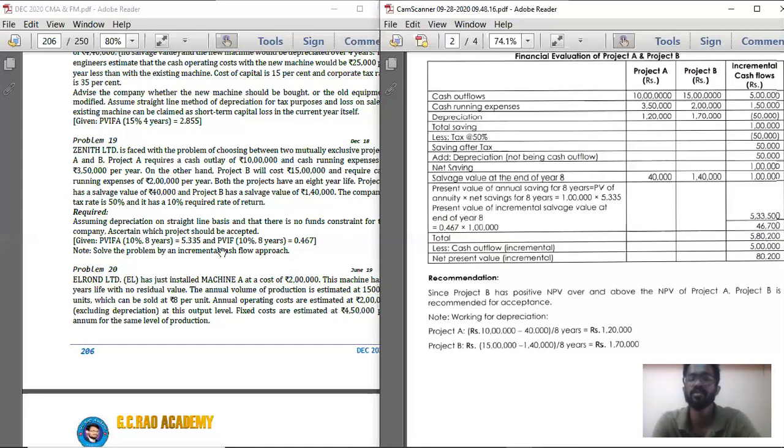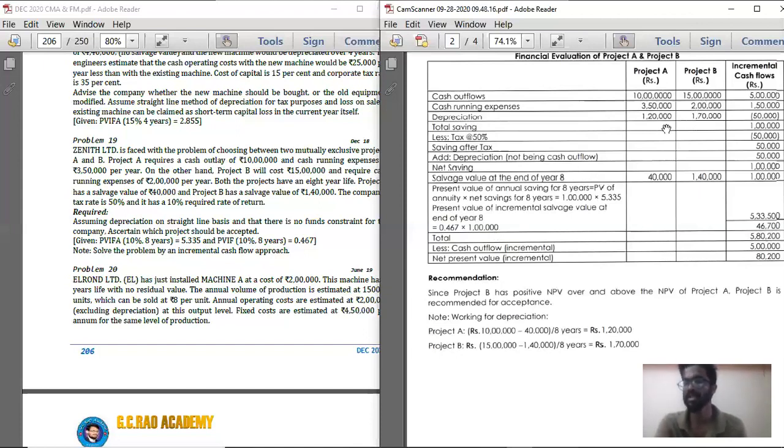Net salvage value. Present value of net salvage value. Within bracket, 1 lakh into, at the end of year 8, what is the PV factor? 0.467. Within bracket, 1 lakh into 0.467. You are getting 46,700. So both these are advantages if you are going with project B. See, simple. Project A if you are going and project B if you are going.